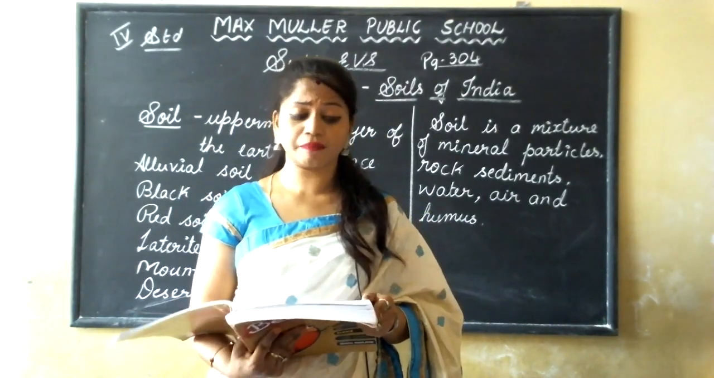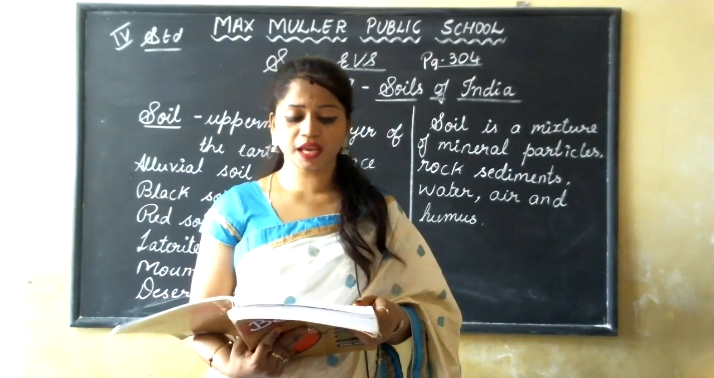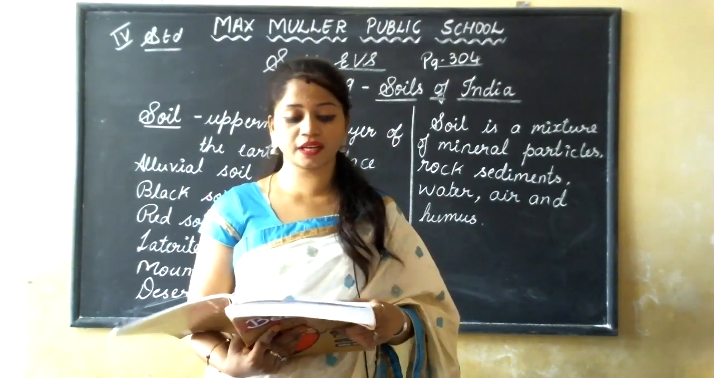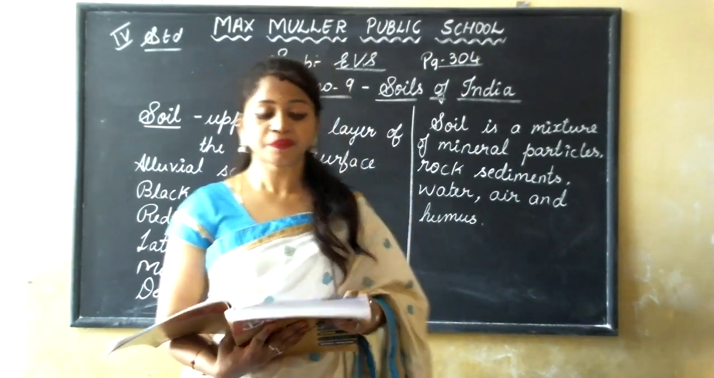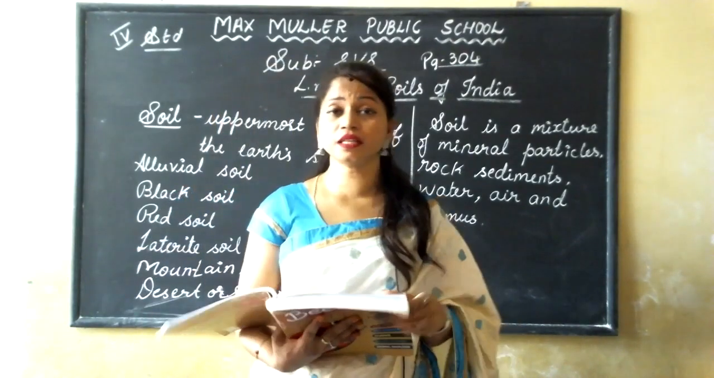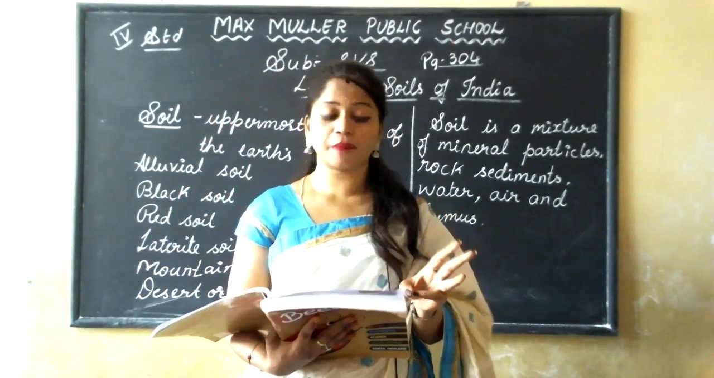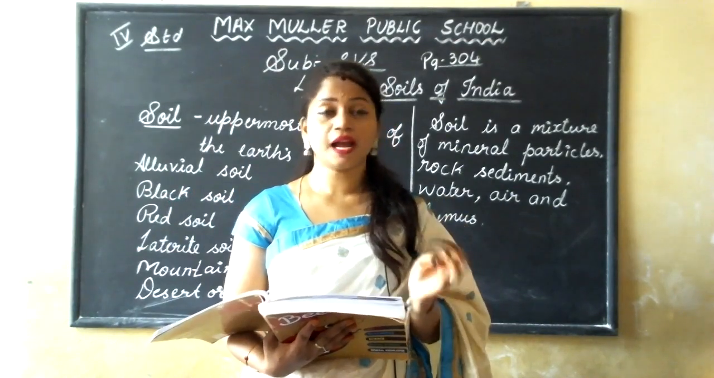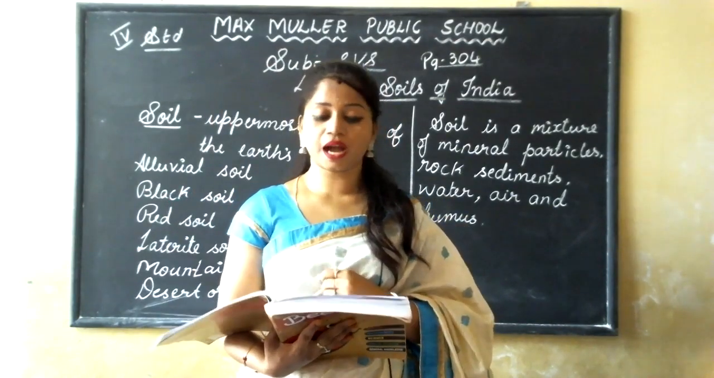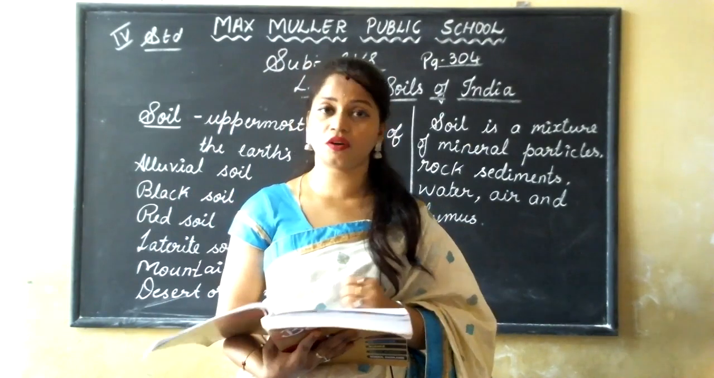Wheat, maize, barley, tea, coffee and spices are grown in this type of soil. Which are the crops grown here? It is wheat, maize, barley, tea, coffee and spices.